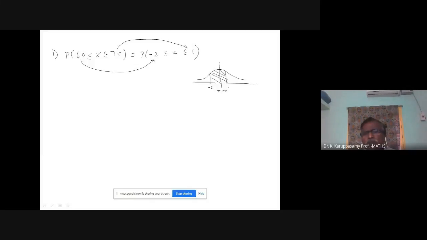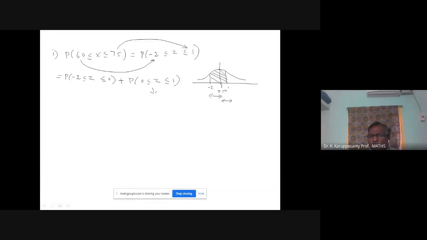First you split into two areas. Minus 2 to 0, then 0 to 1. You split into two parts. It is equal to the probability of minus 2 less than or equal to Z less than or equal to 0, plus 0 less than or equal to Z less than or equal to 1. So you split the problem into two problems. Minus 2 to 0, 0 to 1. 0 to 1, I can immediately tell the value with the calculator. Minus 2 to 0, what is minus 2 to 0?